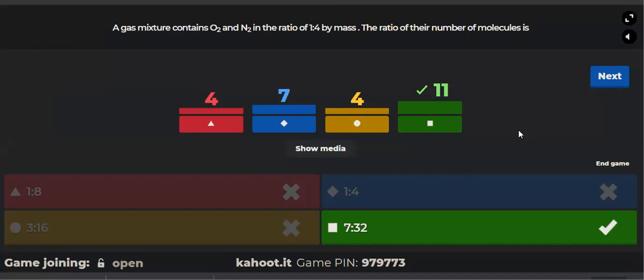So W1 by W2 is 1 by 4. And we know that M1 by M2 is 32 by 28. We have already solved this problem, right? Got it?